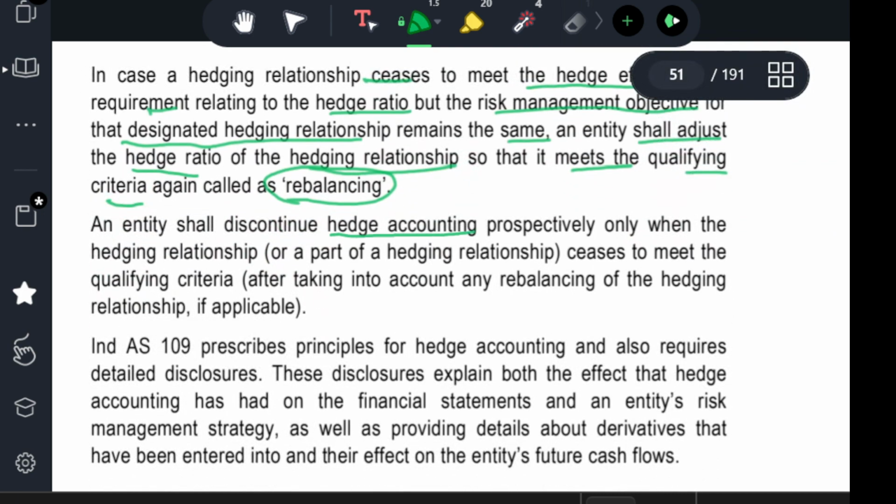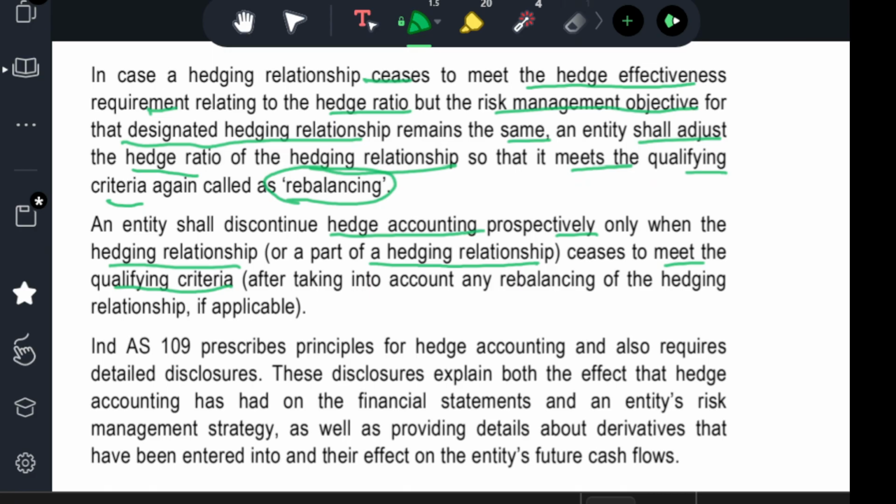An entity shall discontinue hedge accounting prospectively only when the hedging relationship, or a part of the hedging relationship, ceases to meet the qualifying criteria. If they do not meet the qualifying criteria, it cannot be accounted for as hedge accounting, after taking into account any rebalancing of the hedging relationship, if applicable.